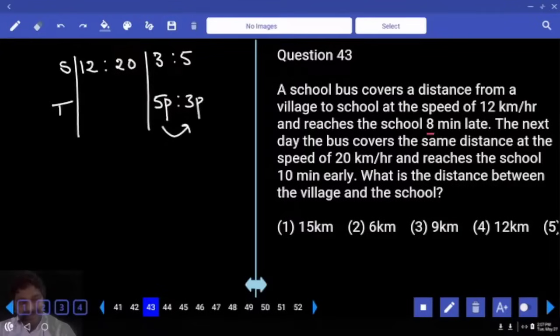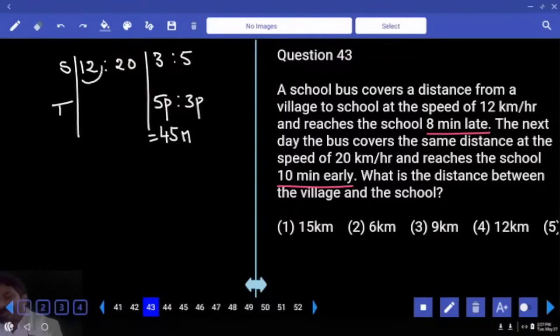First case, it is late by 8 minutes, plus 8. Second case, it is early by 10 minutes, minus 10. Minus 10 plus 8, difference 18. How much? 18. Then 2 parts is equal to 18. 1 part is 9, 5 parts is 45 minutes, right? This is the time taken in first case.